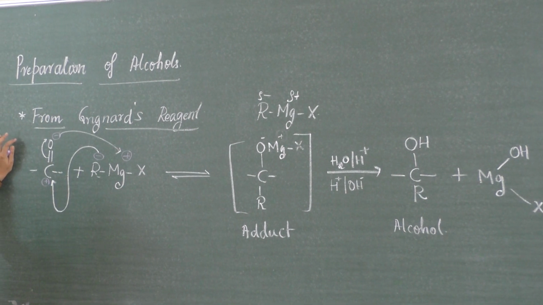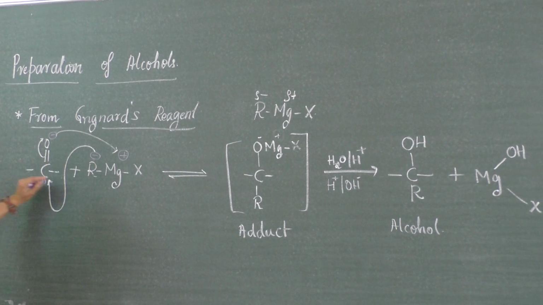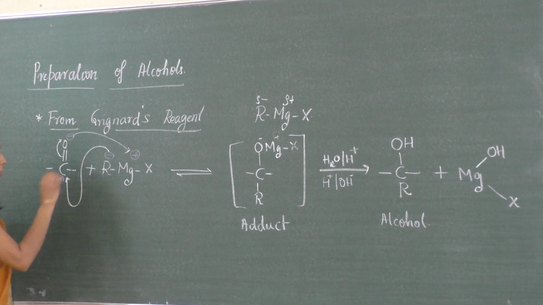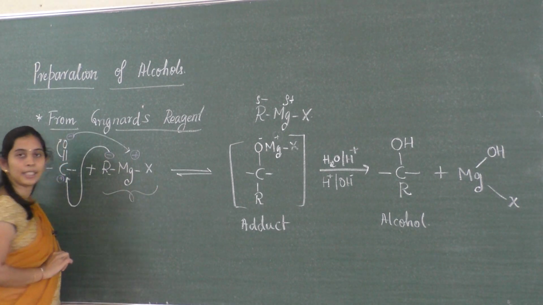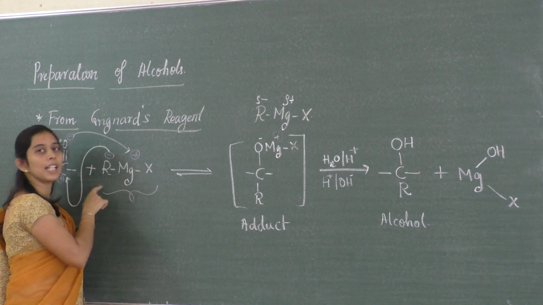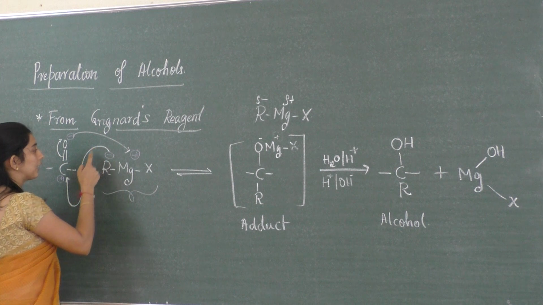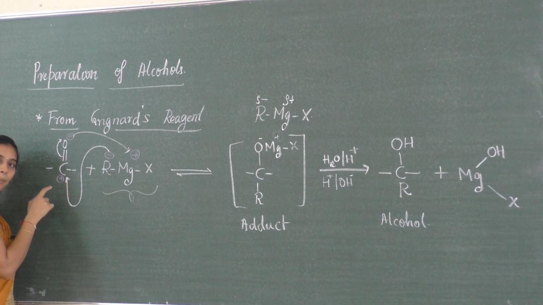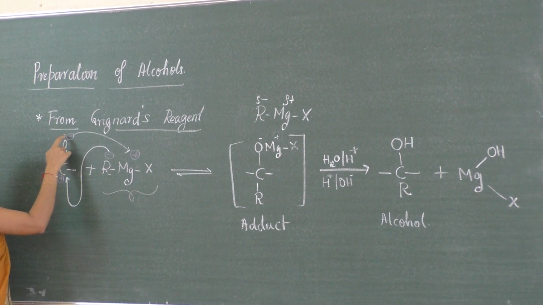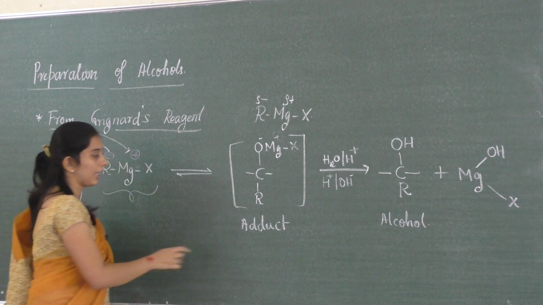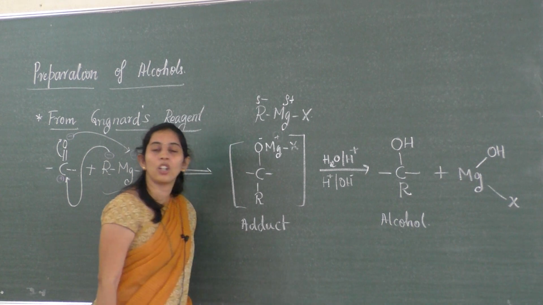So initially what you have to do? You have to treat a carbonyl carbon with a Grignard reagent. Once you treat with the Grignard reagent, you should remember the formula of a Grignard reagent, that is very, very important. The Grignard reagent has a positive as well as a negative charge. The negatively charged one will attack the carbonyl carbon, which always has a positive charge. Next, oxygen has a negative charge that will be abstracted by the metal magnesium, so we get an addition product, that is what we call an adduct.